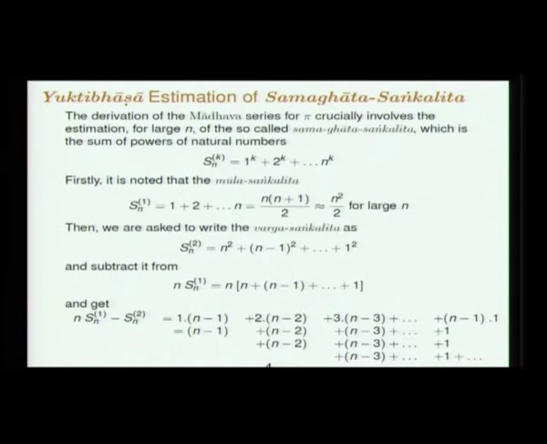Subtract from it n times Sn1, n times the Moola Sankalita 1 plus 2 plus etc. n, and when you subtract, n Sn1 minus Sn2 becomes 1 into n minus 1 plus 2 into n minus 2 plus 3 into n minus 3 plus etc. plus n minus 1 into 1.